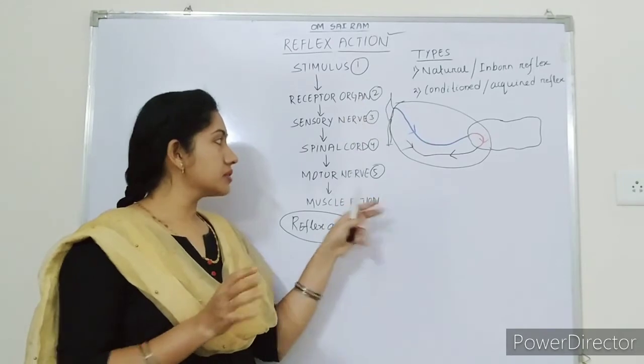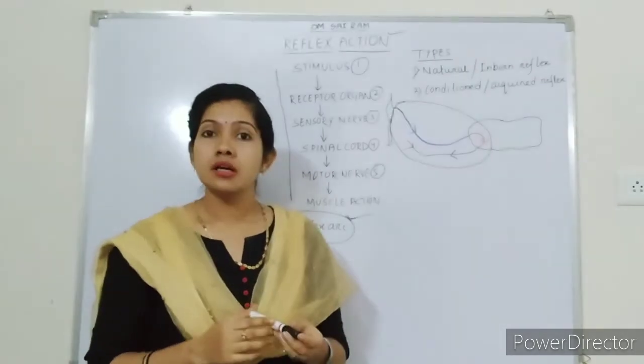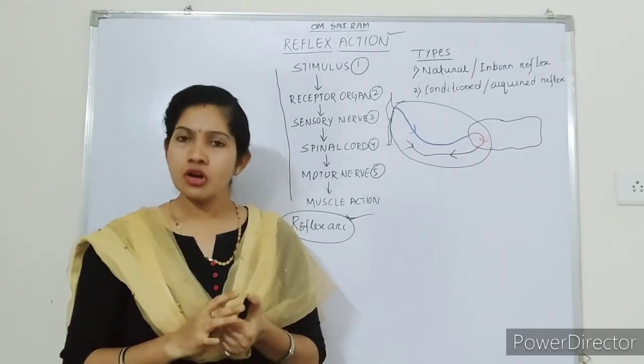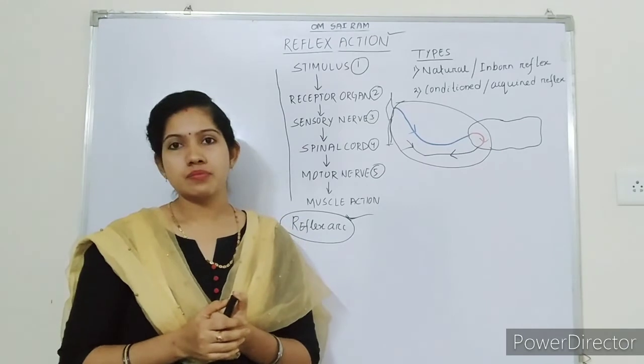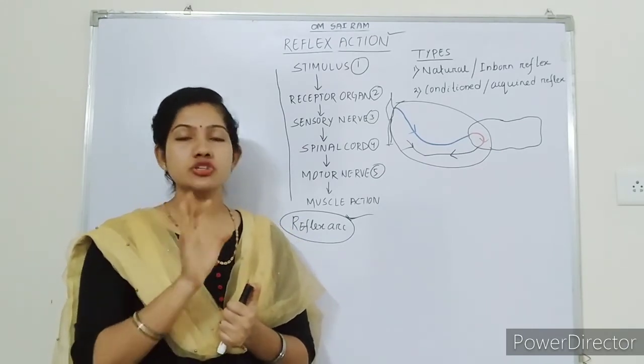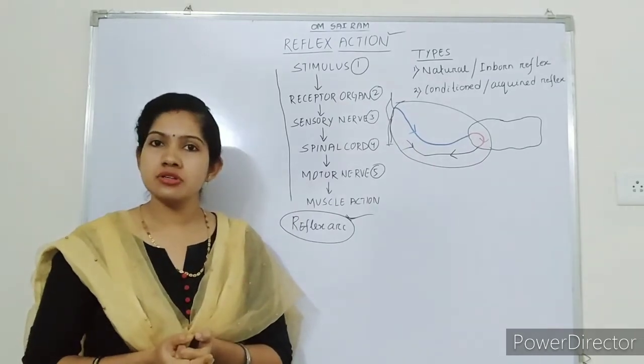These are all the path. We can call this the reflex arc, the path traveled by the stimulus, or the path traversed by the reflex is known as the reflex arc. And remember, reflex action does not involve the brain. So this is all about reflex action.